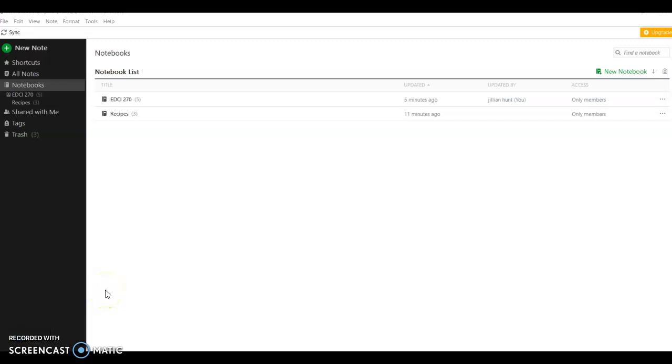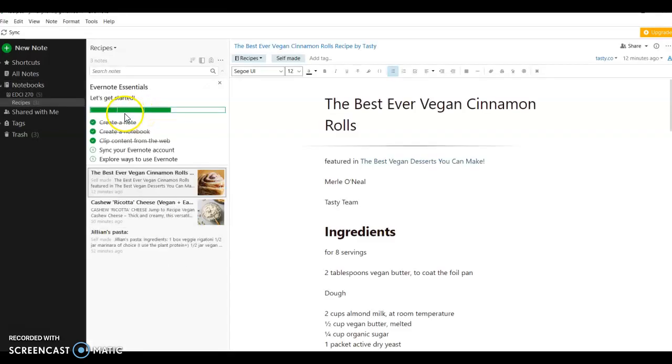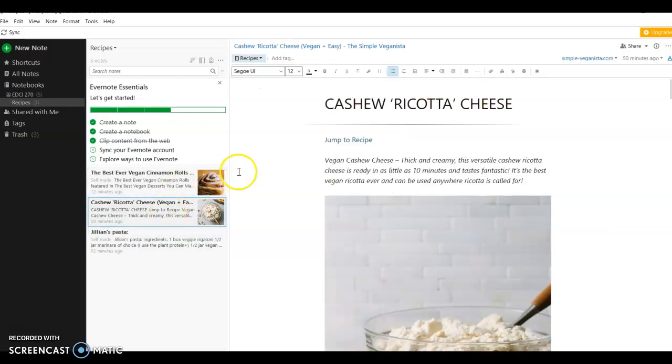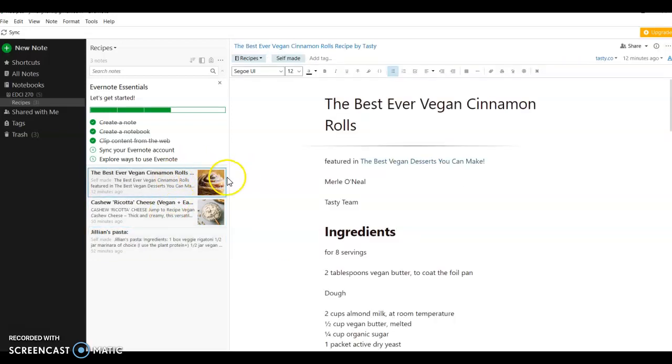So I decided to use Evernote for my resources for this, and I made two folders, one for this class and one for a recipes folder. In the recipes folder, I have this homemade note I made. This is just a recipe that I make often, so I made it self-made. The other two are clipped from the website, and they are here.